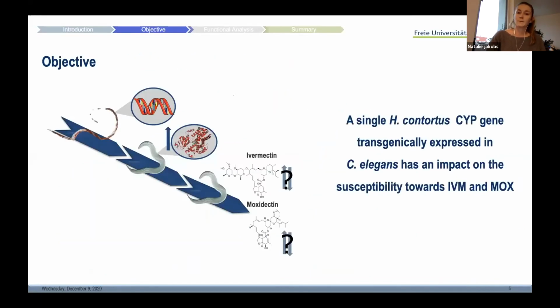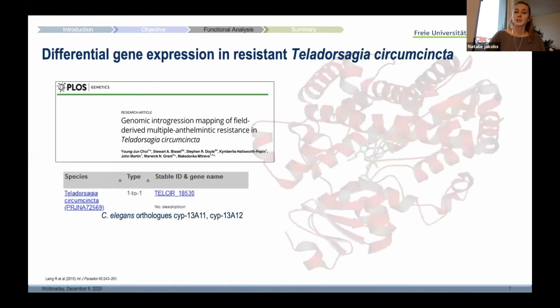For that, what I'm interested in my PhD is whether a single Haemonchus contortus gene that is transgenically expressed in the model organism can have an impact on the susceptibility towards ivermectin or moxidectin. As I mentioned, there is only little data available on CYPs associated with ML metabolism, so we first had to identify a candidate gene. We had a look at a study from Choi et al., who introgressed a Teladorsagia triple-resistant isolate into a susceptible background and performed an RNA-seq experiment.